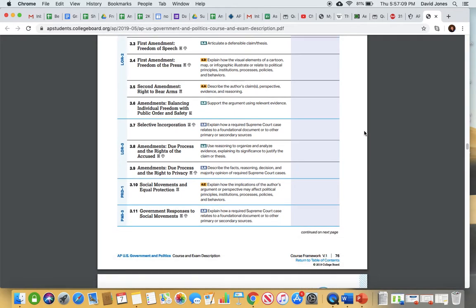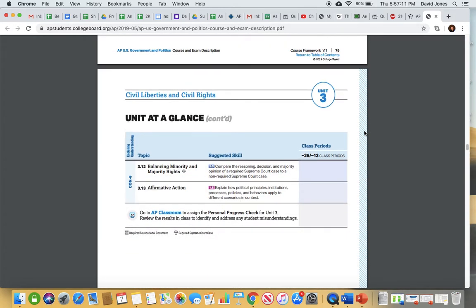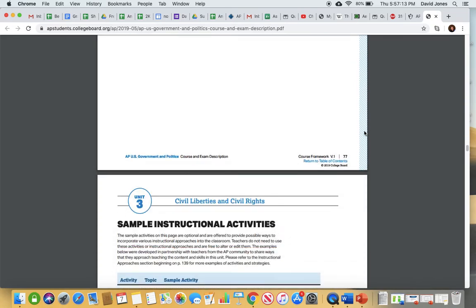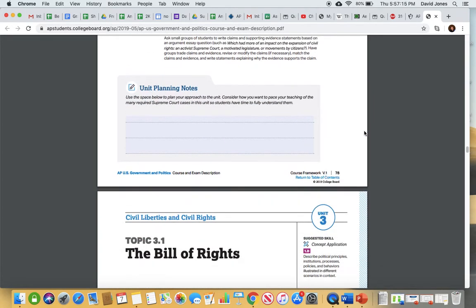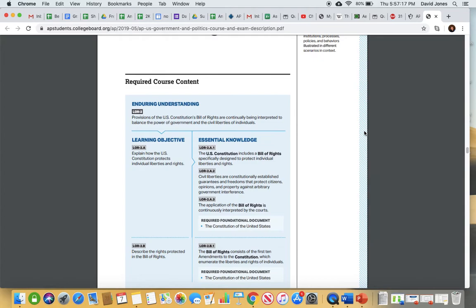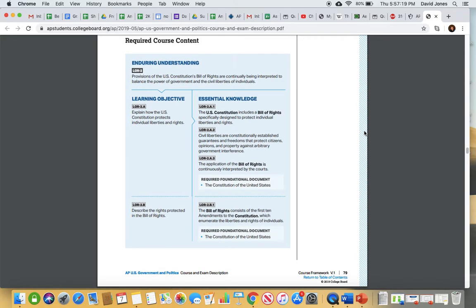So this section has 13 units here. I'm going to go through these as quickly as we can so that this isn't super long for you guys today. It starts with the Bill of Rights, and we know, of course, that when the Bill of Rights was written, it applied only to the federal government. It did not apply to the states. The process of selective incorporation slowly, piece by piece, started to incorporate the Bill of Rights to the states.